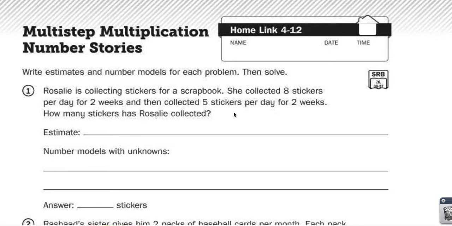For Home Link 4.12, we're continuing with our multi-step multiplication number stories. So we really have to read these questions carefully and figure out what exactly I need to do. We're going to be writing estimates and number models for each problem and then solving. Remember, it's easiest to do the number model with the unknowns first and then use that to help us with the estimate.